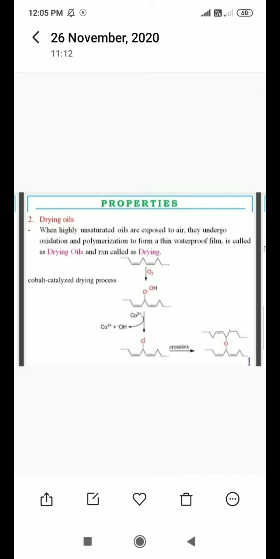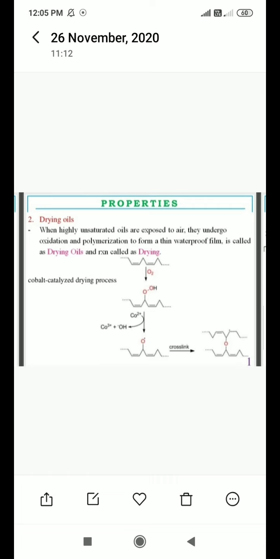In this, the compound contains a carbon double bond, then it gets exposed to oxygen, O2, and oxidation and polymerization occur in this reaction. An oxygen bond is formed, then a hydrogen atom, in the presence of cobalt as a catalyst.